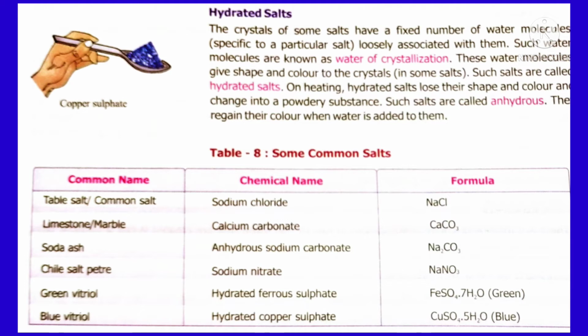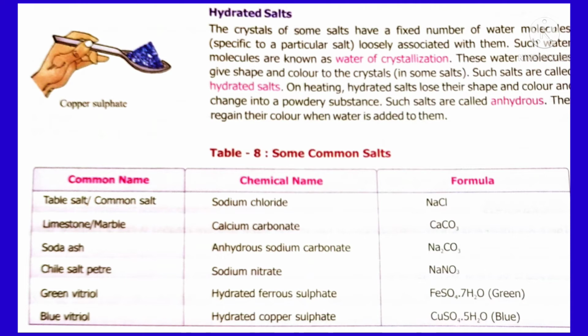And they also get their color back on adding water again. To the anhydrous salt, you add a little water, it gains back its previous color. Then you get the hydrated salt. For example, hydrated copper sulfate is blue in color. On heating, water is removed from the hydrated salt, then it becomes white in color.